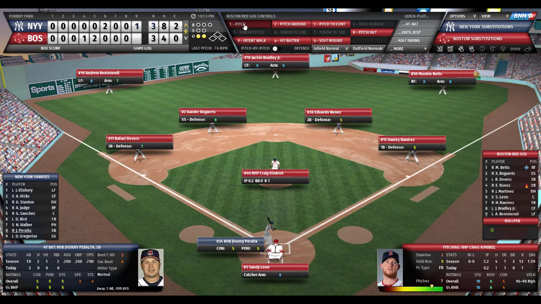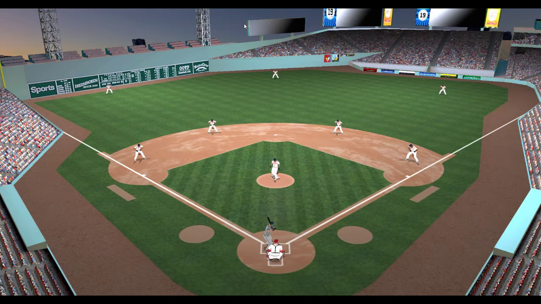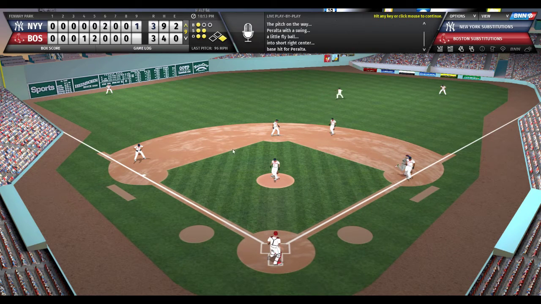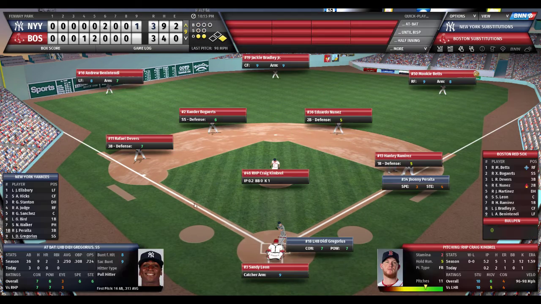Looks in, nods his head. Here's the pitch to Peralta. 1-1 count. And Peralta bloops one into shallow right center field, and that drops in. Bradley Jr. gets to it. Peralta thought about 2, but then thought better. He's not a speedy runner. He goes back to first.